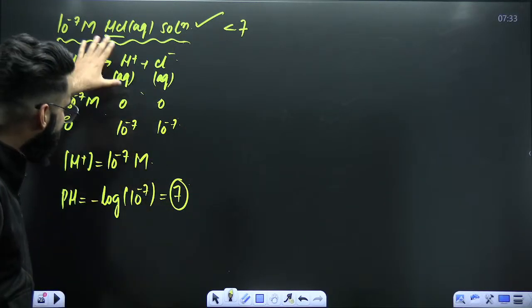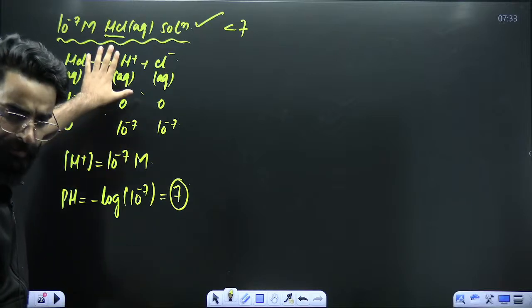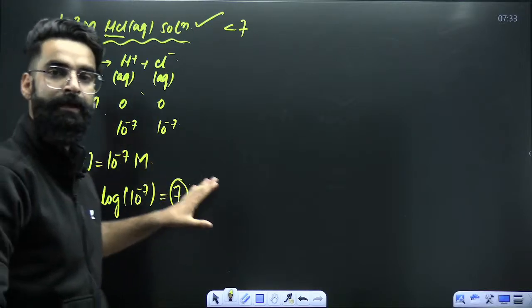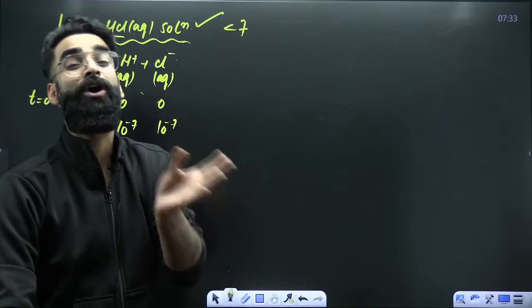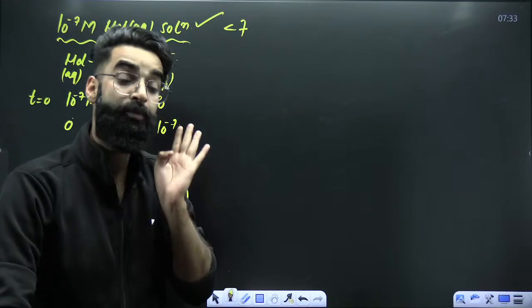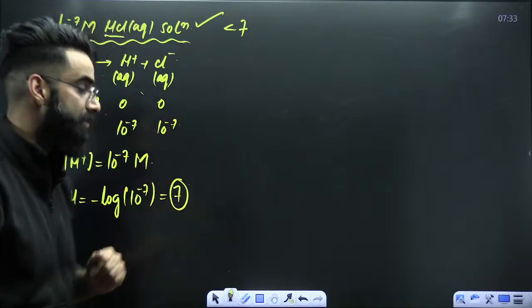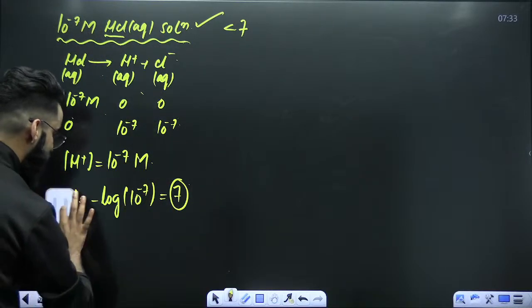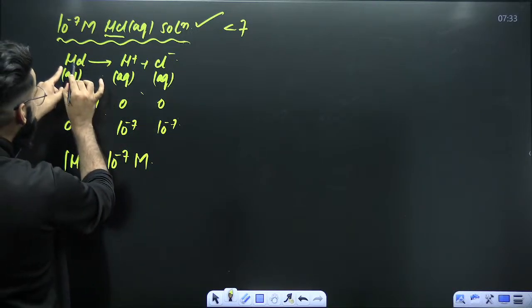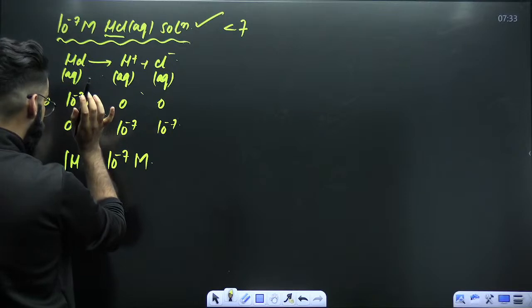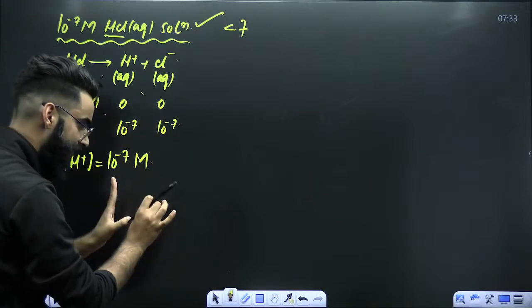Whenever by following this particular procedure, the pH of an acidic solution comes out to be 7 or greater than 7, at that point of time, what exactly do we need to do? Try to understand. See guys, HCl you are introducing in water. Right? HCl you are introducing in water.